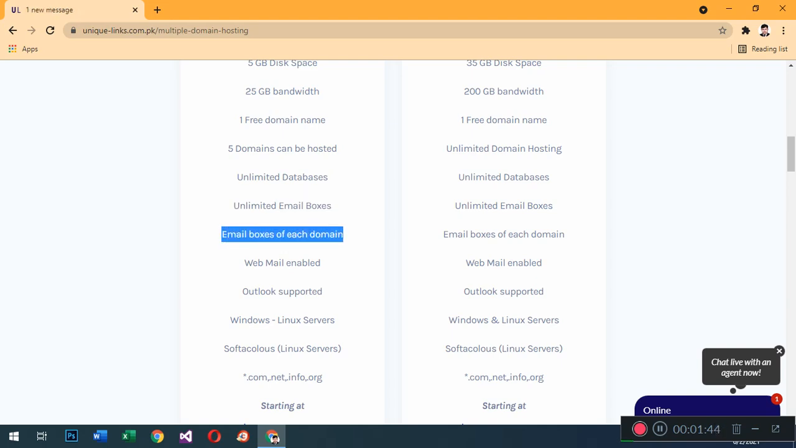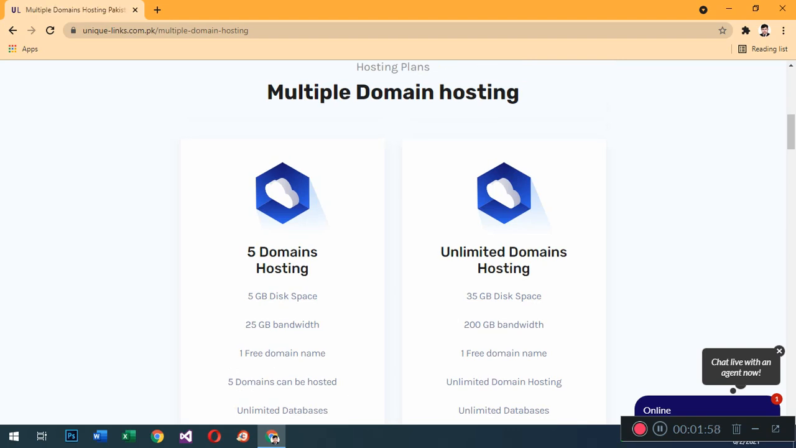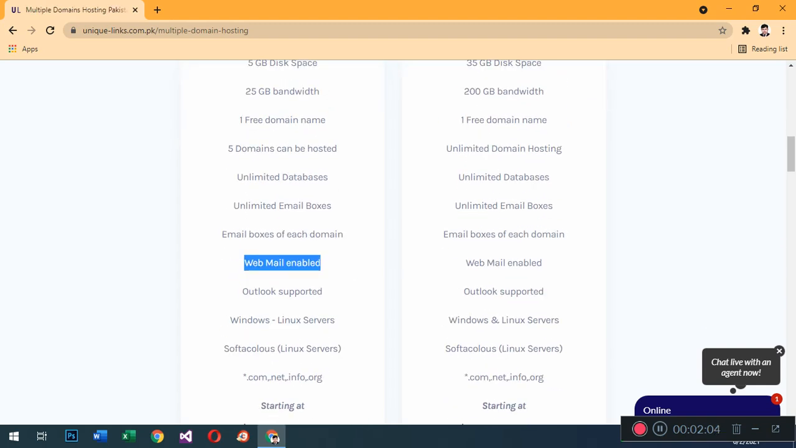Every domain gets its own email system. There is no single shared email system; they need multiple systems. Web email is enabled. This means when a user clicks on the webmail portal, they get the portal. In this portal, they can check their emails, and send and receive emails.